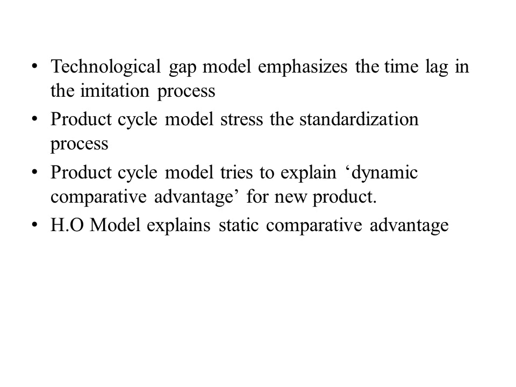The product cycle model tries to explain dynamic comparative advantage for new products. The HO model explains static comparative advantage. This is the product cycle model.